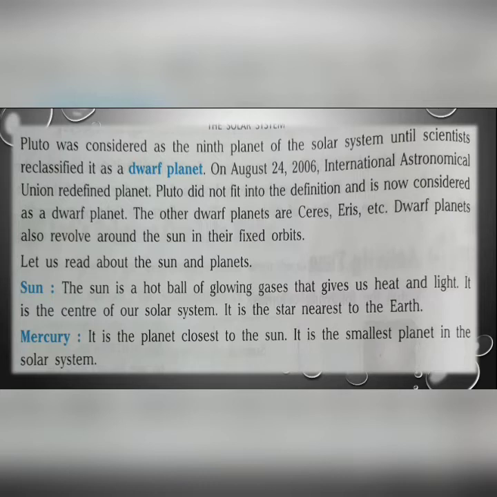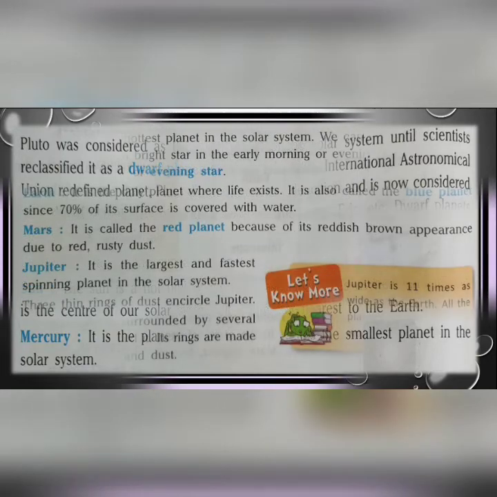Now coming to the first planet, depending on the increasing distance from the sun. First one is Mercury. It is the planet closest to the sun, and it is the smallest planet in the solar system. So which one is the smallest planet in the solar system? It is Mercury, which is nearest to the sun.